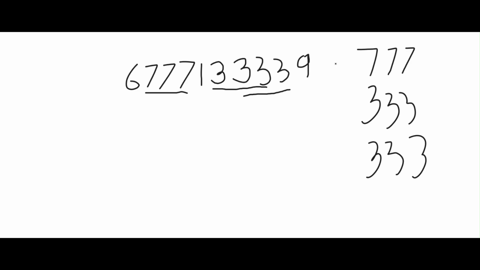But we need to find the maximum digit repeating 3 times. So if we check all these substrings which are possible solutions, 777 is the highest digit repeating 3 times. So this is our solution.